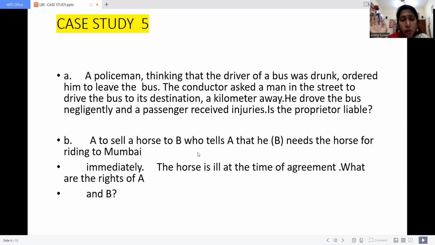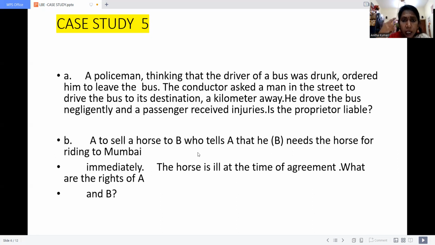Unluckily, the passengers also got some injury. So in this given case, they are asking whether the owner of the bus is liable for this. Do you think the owner of the bus is liable? If the owner of the bus is liable, we can take it in two ways. We can see this case study from two angles.